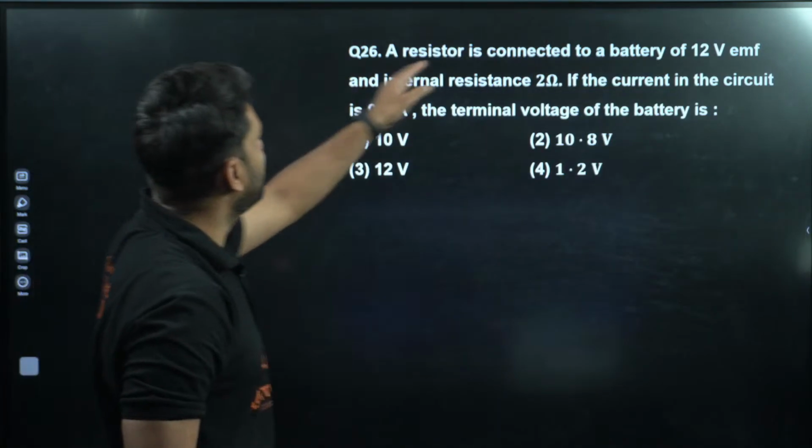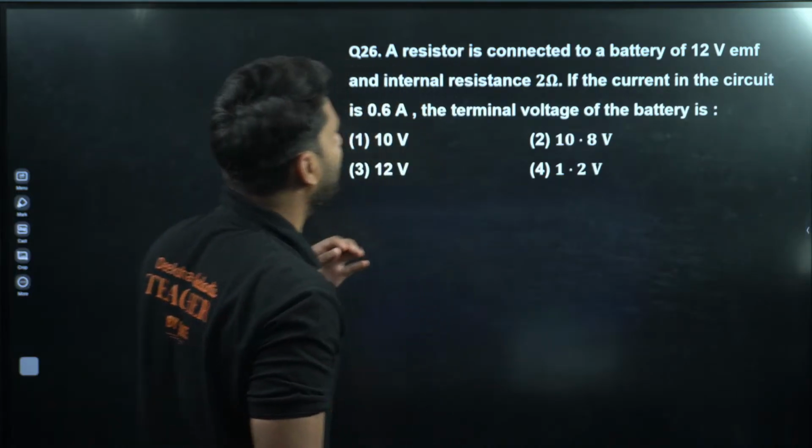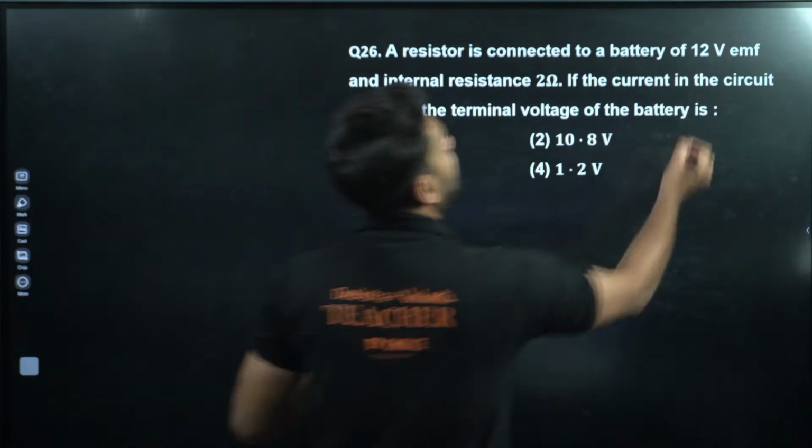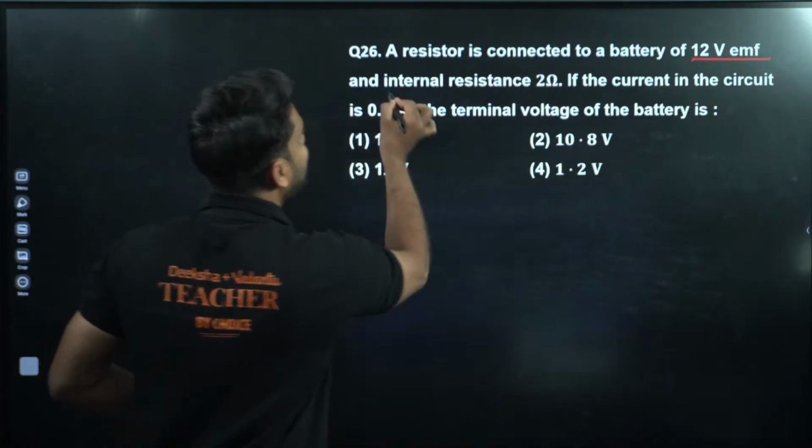Moving to next. A resistor is connected to a battery of 12 volt EMF. So EMF is given to you. The internal resistance is 2 ohm.